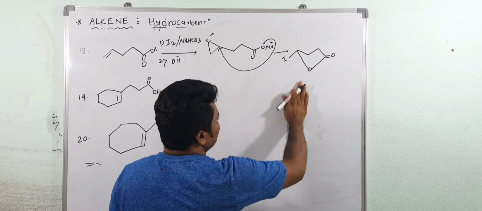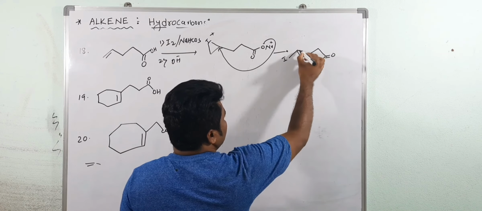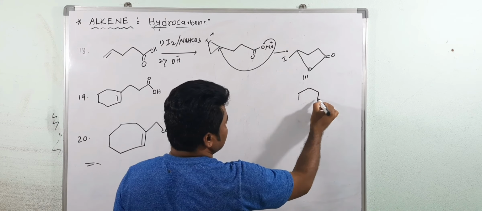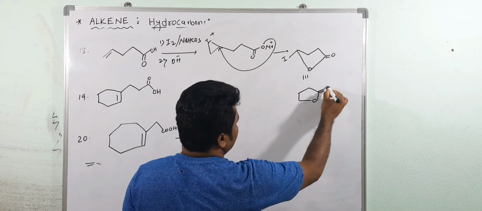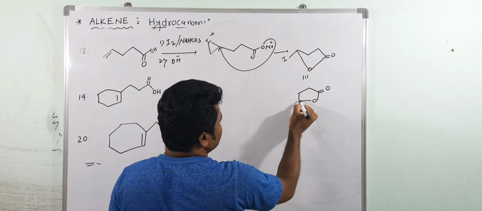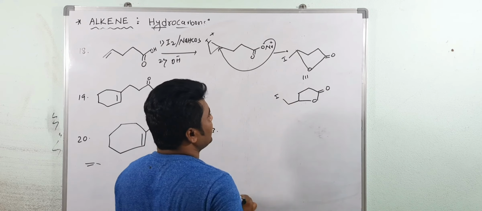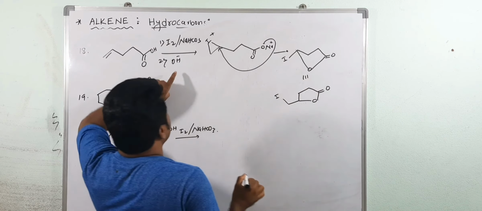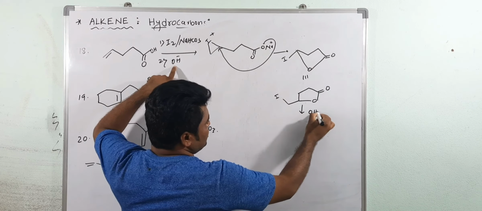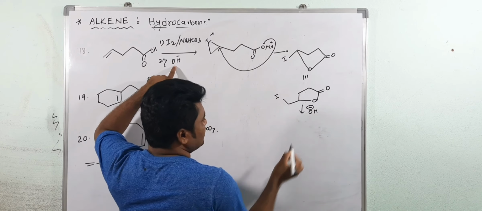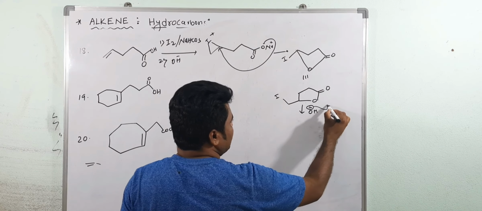Then after, who will come here? See, I am writing the equivalent structure here. Equivalent, 1, 2, 3, 4, 5. So write the 5 membered ring, and at this carbon, one iodine is there. Then both are equal. Then which reagent are we using after this? Sodium hydroxide, any alkali. Now this undergoes nucleophilic addition.